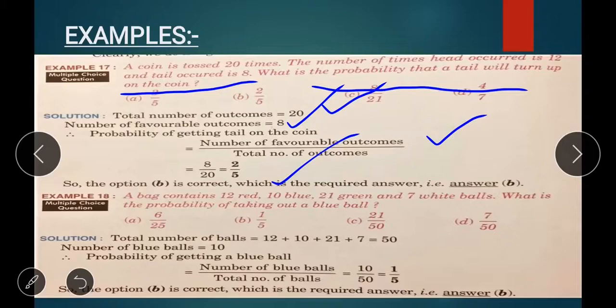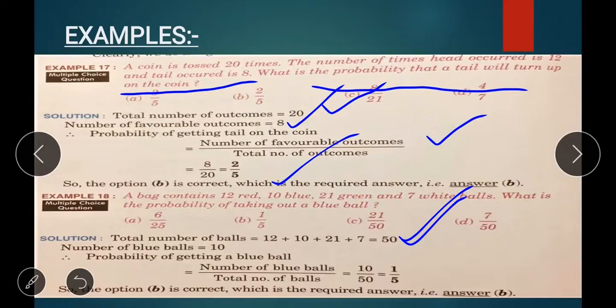Here, total number of balls, you can easily say what is that? 12 plus 10 plus 21 plus 7. What is that? 50. Okay. So total number of balls is 50. N is 50. P of E equal to M by N. Here N is 50.